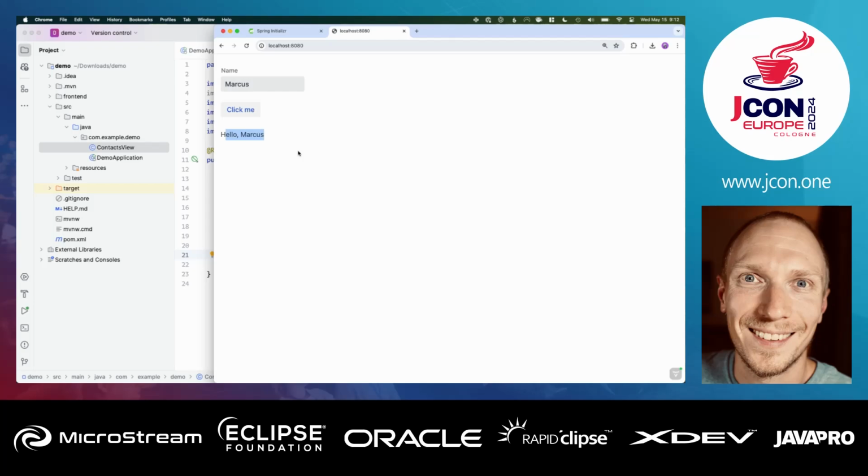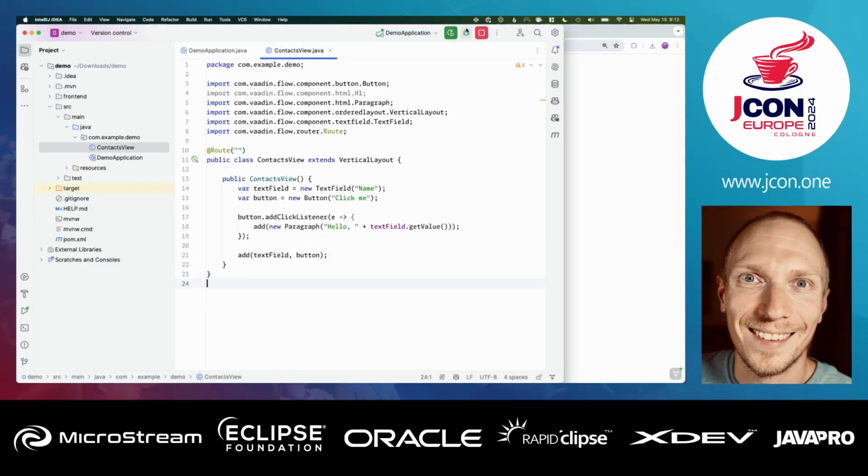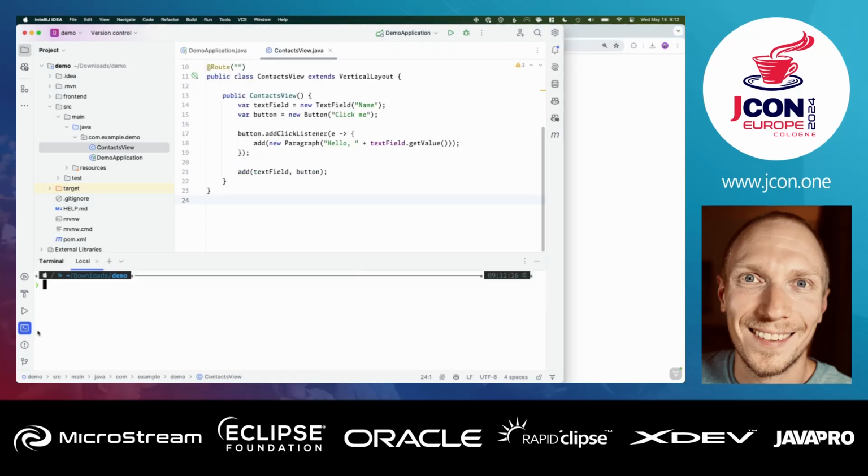I know from just talking with people at the booth, people are asking, what's going on? Are you generating HTML on the server? Are you sending that over? What's happening? So I'm going to briefly turn this off, and I'm going to run the application in production mode just so we turn off all the additional noise that debugging adds to this. So I'm going to run Maven with the -Pproduction profile and call spring-boot:run like this.